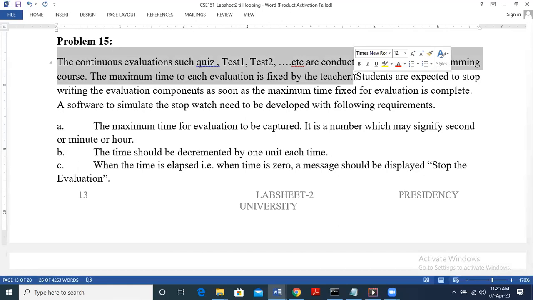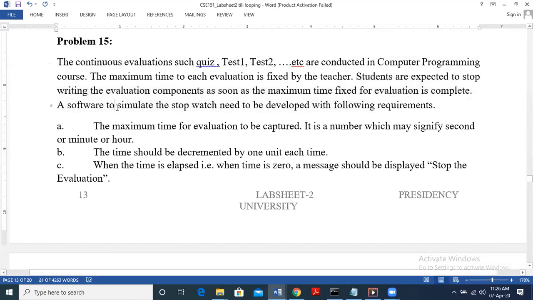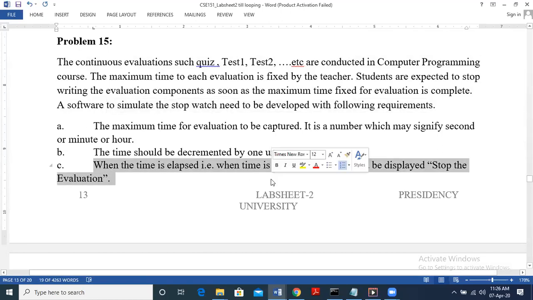Timer means what? So we are going to display like 5, and then after a minute it becomes 4, and then 3, 2, 1. And when it comes to 0, the students are expected to stop writing, right? Evaluation time is completed. So this stopwatch has to be simulated. So the question says print 5, 4, 3, 2, 1. That is the timer, and when the time has elapsed, that is for 0, print stop the evaluation.